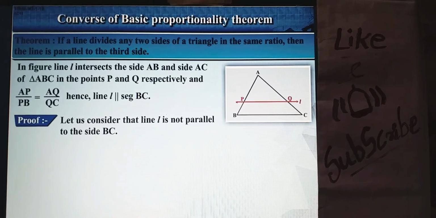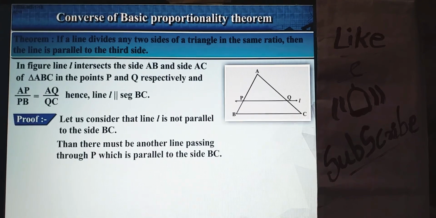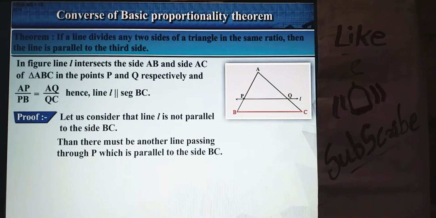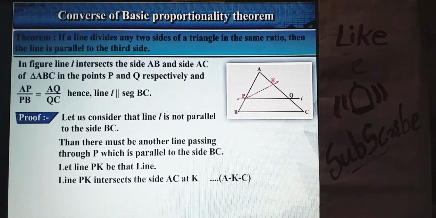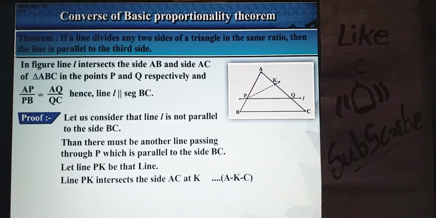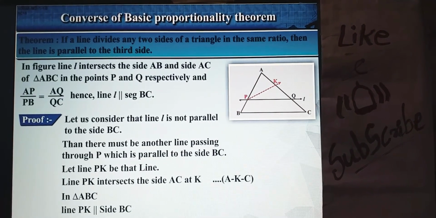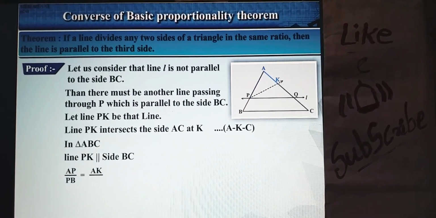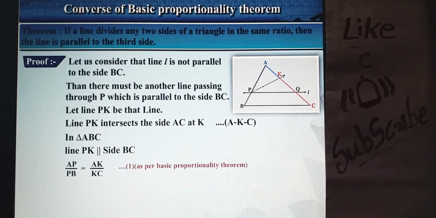Let us consider that line L is not parallel to the side BC. Then there must be another line passing through P which is parallel to the side BC. Let line PK be that line. Line PK intersects the side AC at K. So, A, K and C are collinear points. In triangle ABC, line PK is parallel to side BC, so AP/PB = AK/KC. Equation 1: as per basic proportionality theorem.